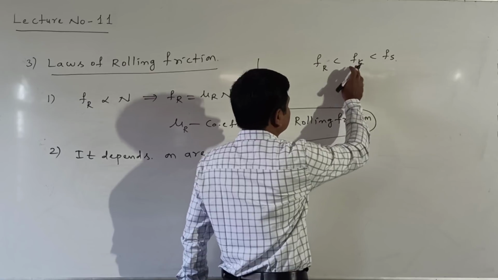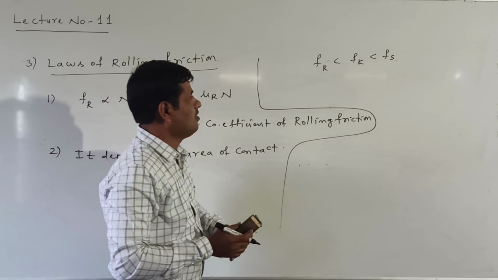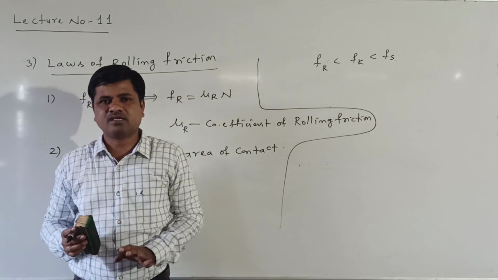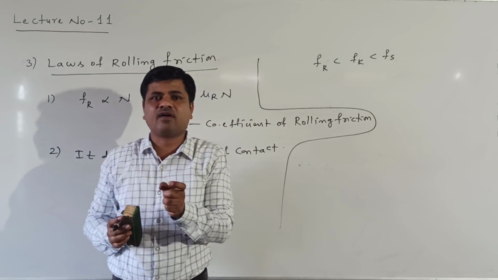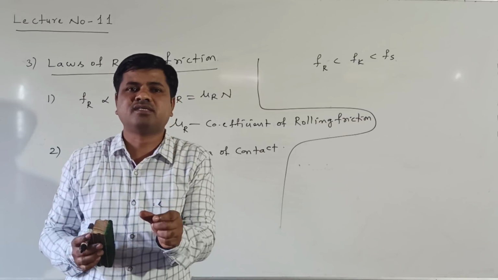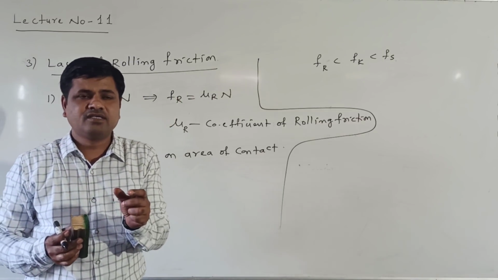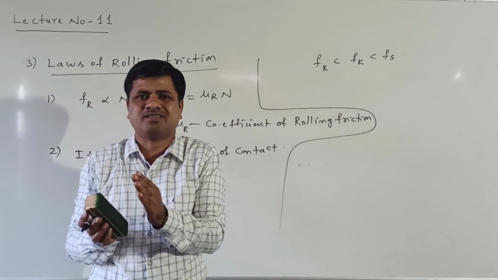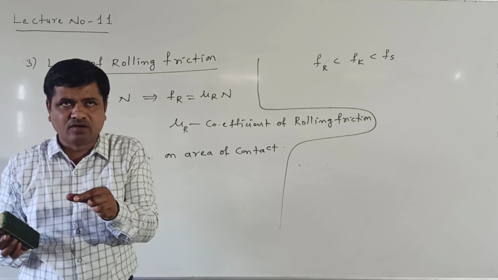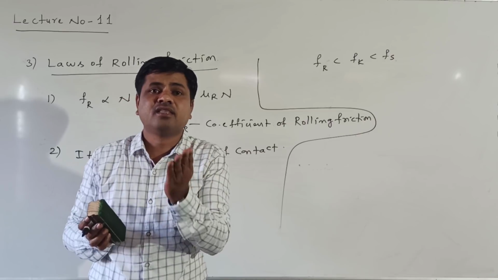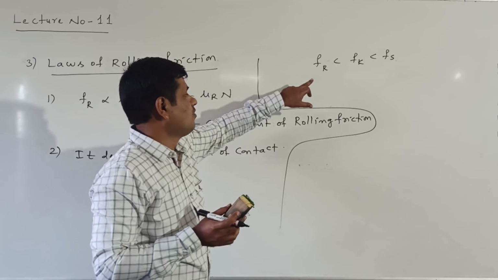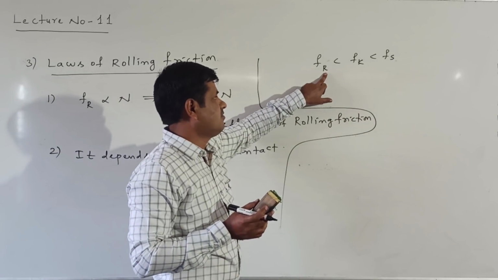But why is kinetic friction larger than rolling friction, or why is rolling friction smaller than these two frictions? Because the area of contact between the two bodies is very small. When one body is rolling on the surface of another body, the area of contact is very small. That's the reason the rolling friction is very small.